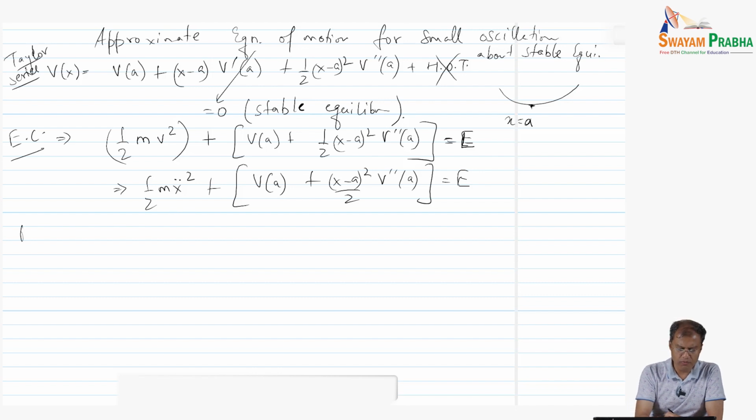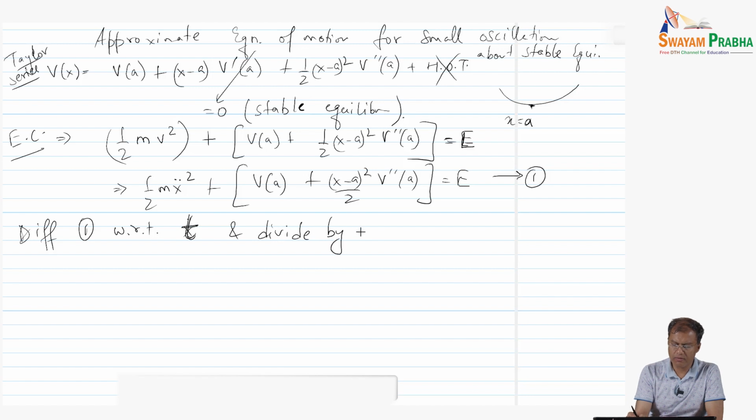Let me call this equation 1. We differentiate 1 with respect to t, and we divide by the velocity itself, right?